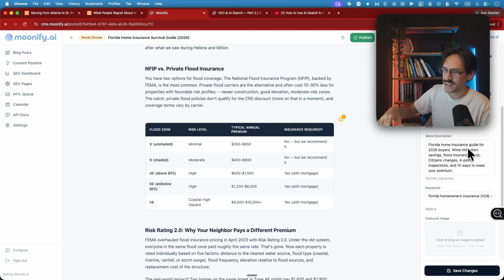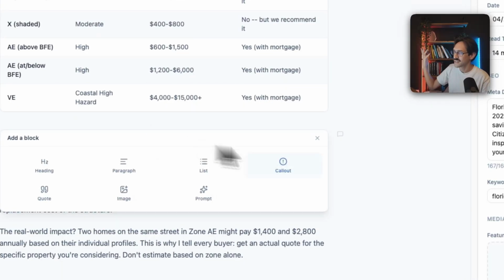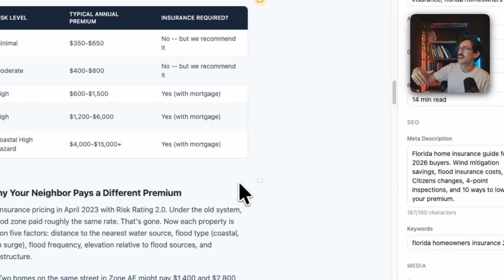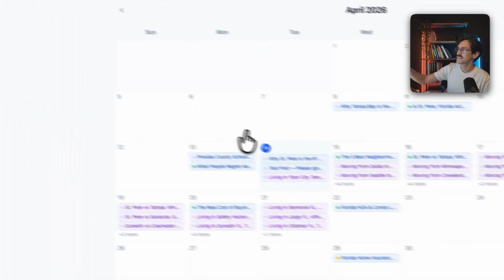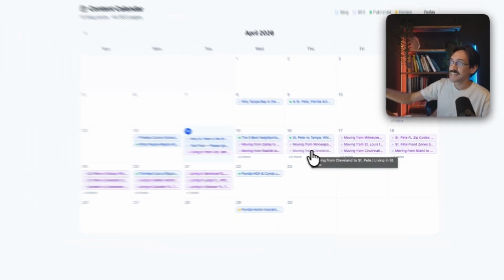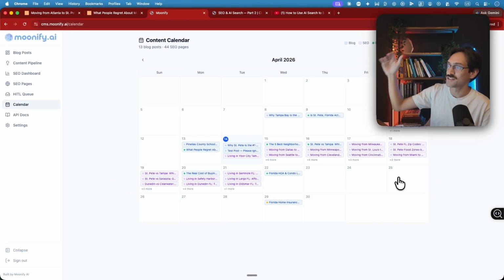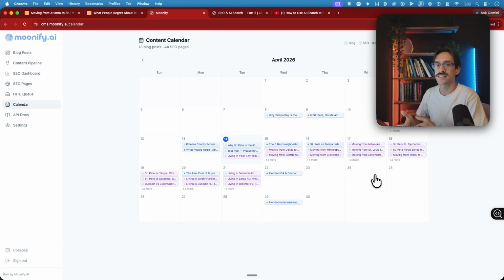And then in this interface, I can swap out pictures. I can even add things to it, but it makes it so that this is just way easier. And then I can even schedule them out. But you guys can just see the sheer amount of blogs that I have, the amount of content I have scheduled to go out. This is only possible through using a tool like this and through using Claude to be able to make it so I can do this at scale without it taking up a bunch of time.